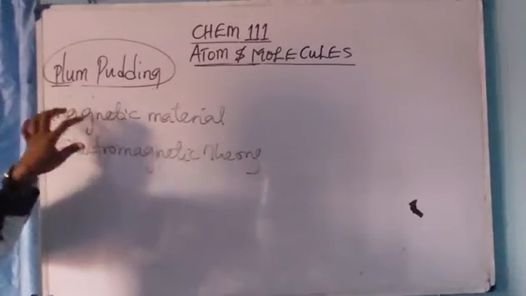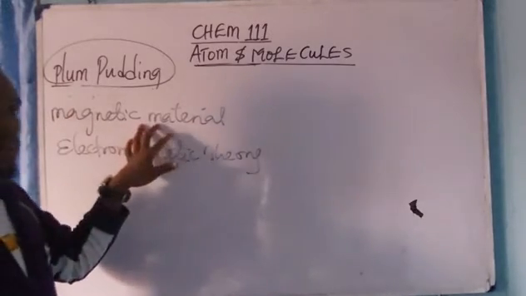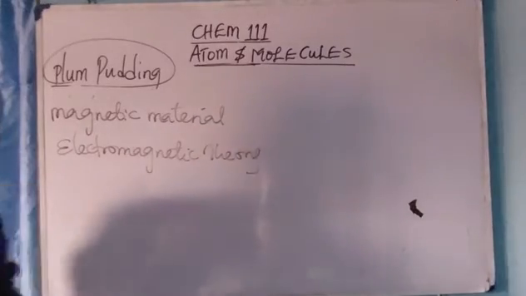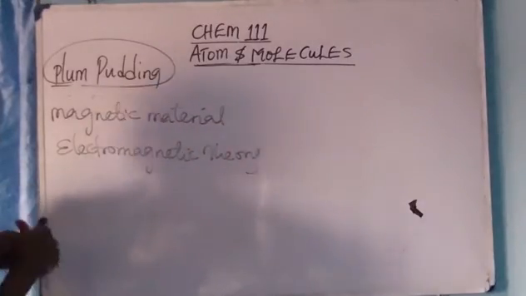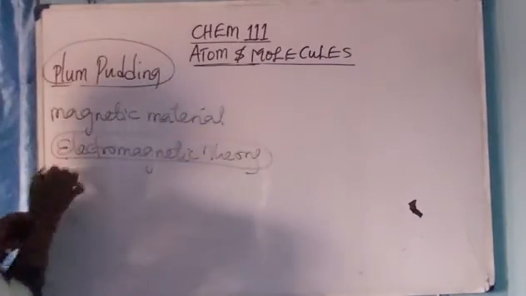Since they can behave as a magnet or as a magnetic material, they can interact with electric and magnetic fields in which they pass. That is based on electromagnetic theory. Please take note of that.